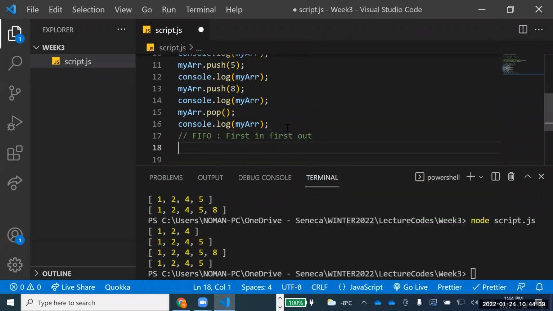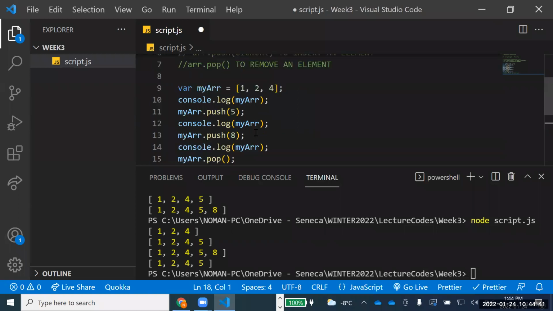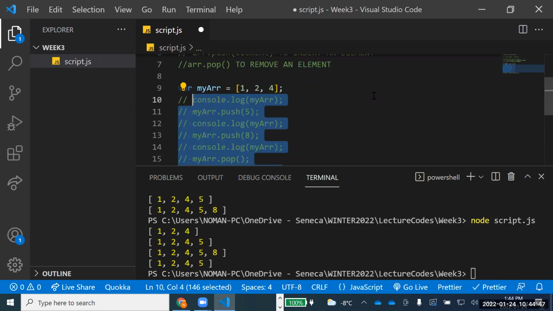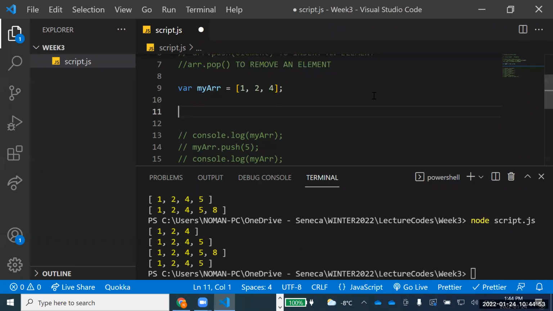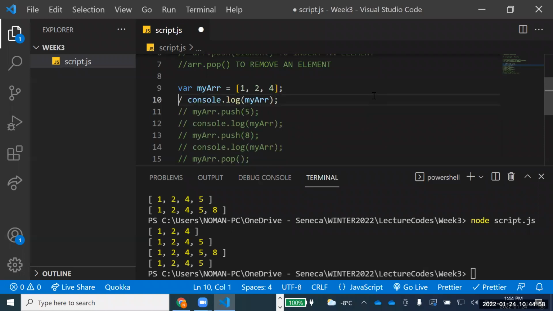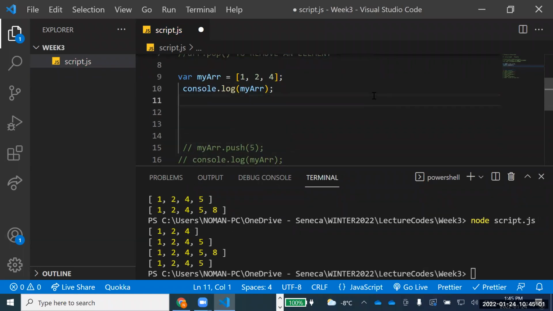But now most of you will be thinking how to insert or delete from the other side. Yes, we have a method for that as well. Let me comment this out. I don't want these now, and these will go below. Now, there is another method, so if I console that and I say myArr.shift, unshift for putting up an element. For example, if I say unshift and I give an element, for example, 5, now you see here what happens.